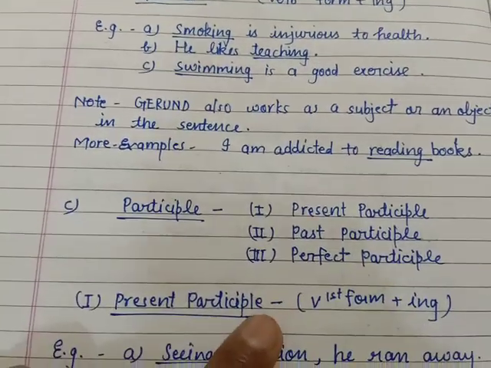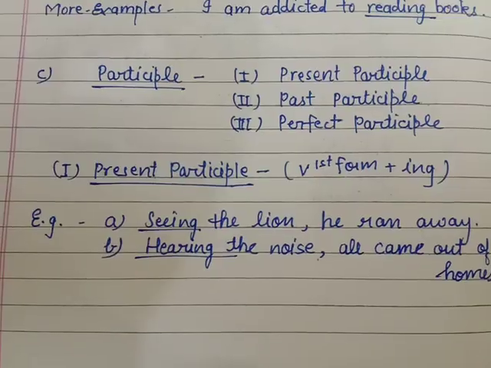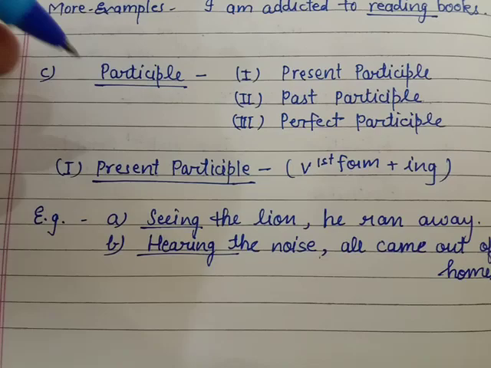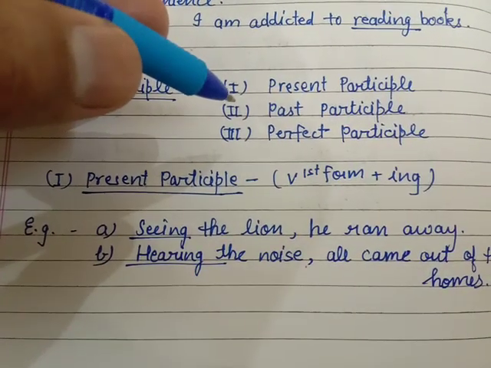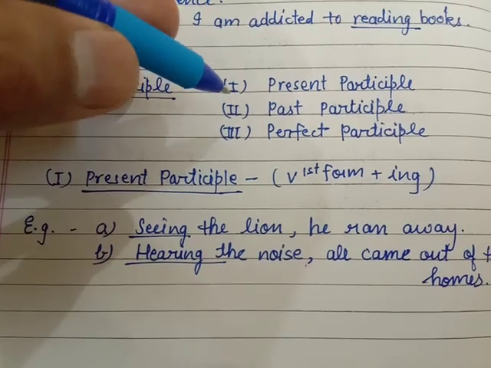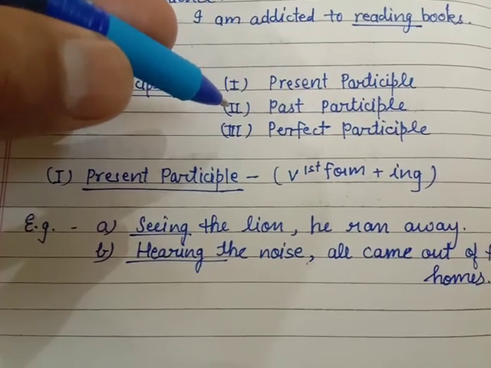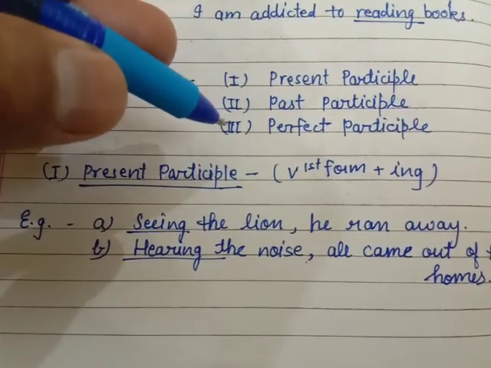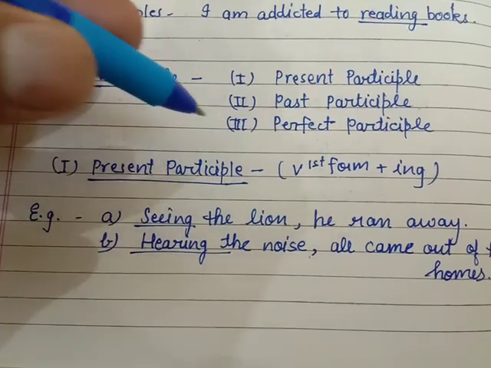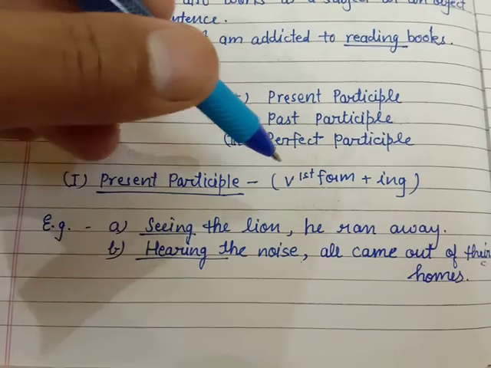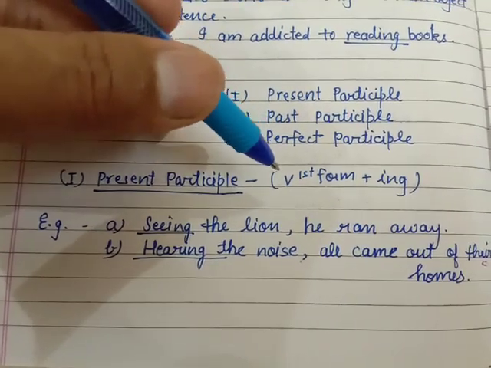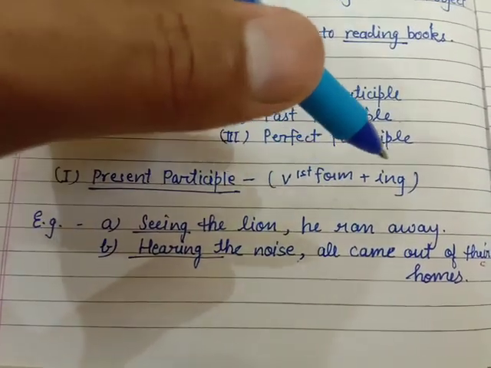Next, I will tell you about the participle. It has three forms. The first one is the present participle, the second one is the past participle, and the third one is the perfect participle. The present participle can be formed by the verb's first form plus ing.